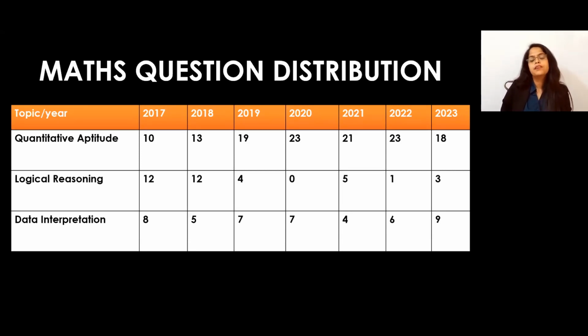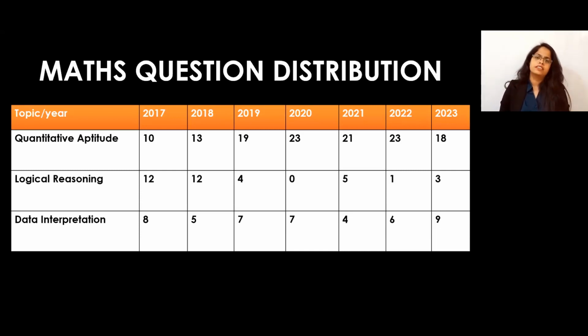What can we say from this? If you observe, we can say that out of those 30 marks, quantitative aptitude will be around 20 marks. So we can expect 20 questions, plus or minus 2. Twenty questions means that quantitative aptitude really has the major weightage, so we have to prepare well for it.